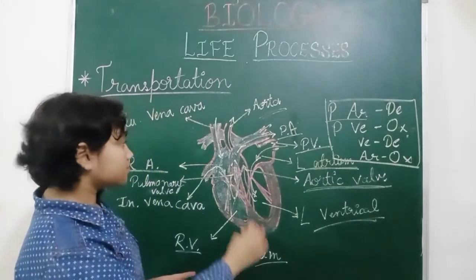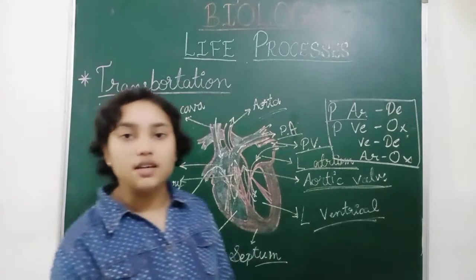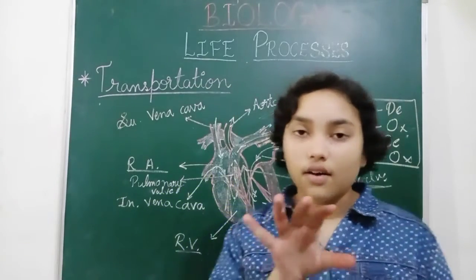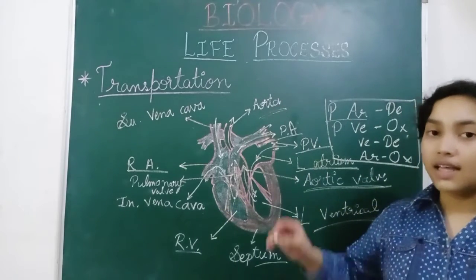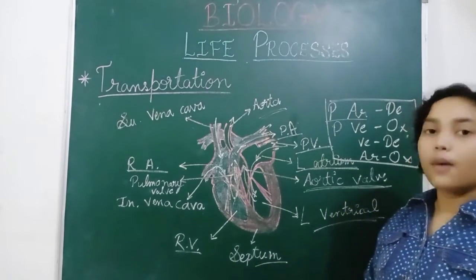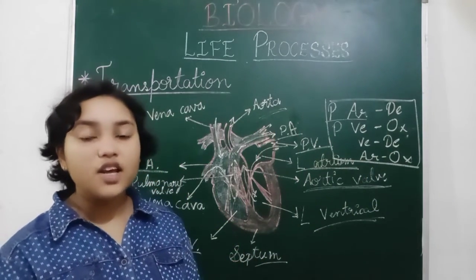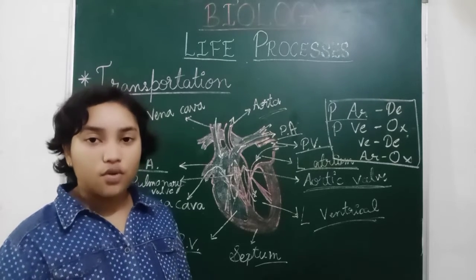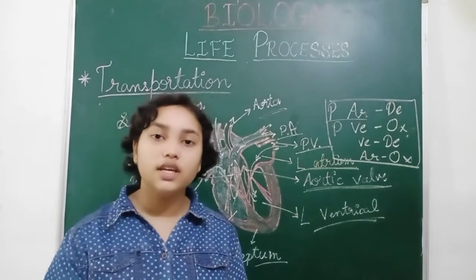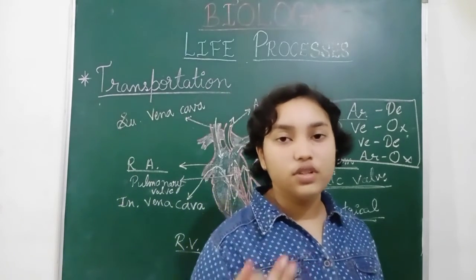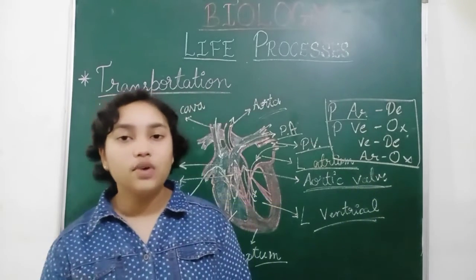Now the deoxygenated blood from the right part is carried to the lungs, and there the oxygen taken up by the respiration process is mixed with the blood, and carbon dioxide from the blood is taken out to the lungs, then to the trachea, and through the windpipe we blow out the air, which is the exhalation of carbon dioxide.